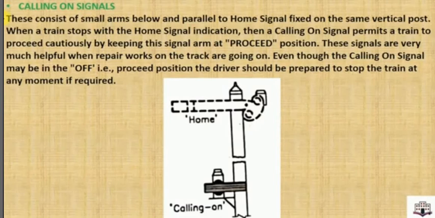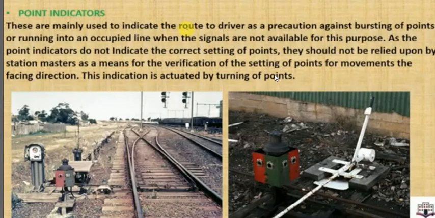Let's move to the next signal, that is the point indicator. This is the image of a point indicator. We have studied what points and crossings are. As you know, this is the point and this is the crossing. This is the stock rail and this is the tongue rail. When a train diverges from one track to another, it diverges from the point itself. So the point indicator, as the name suggests, is provided near the points.